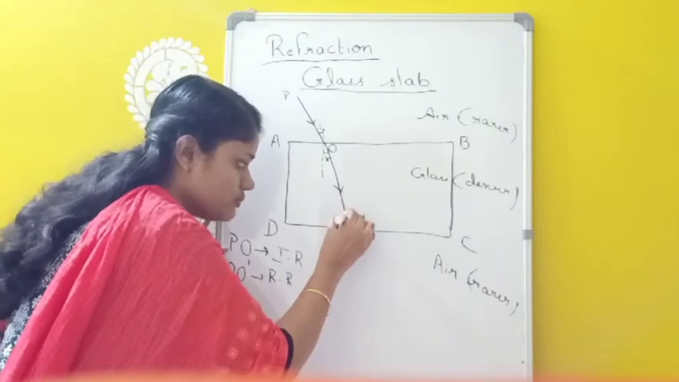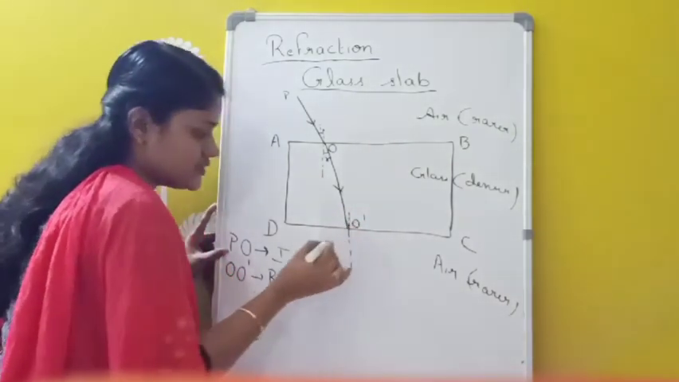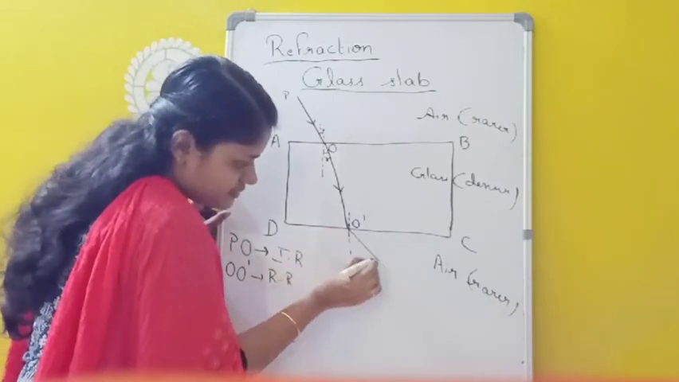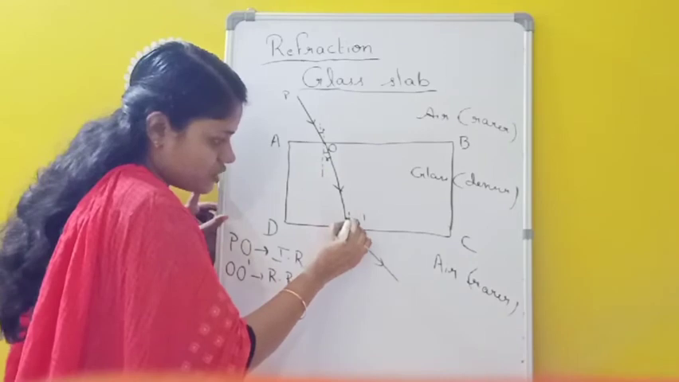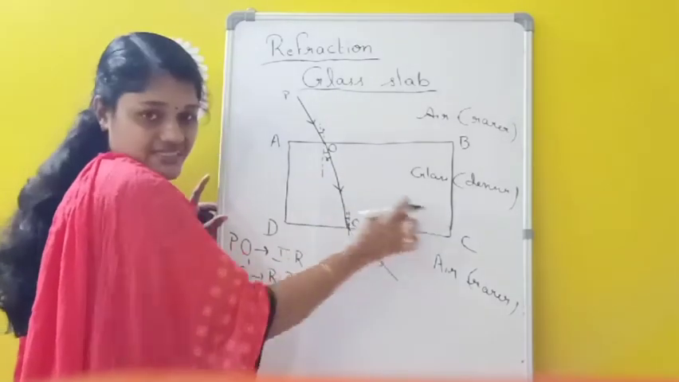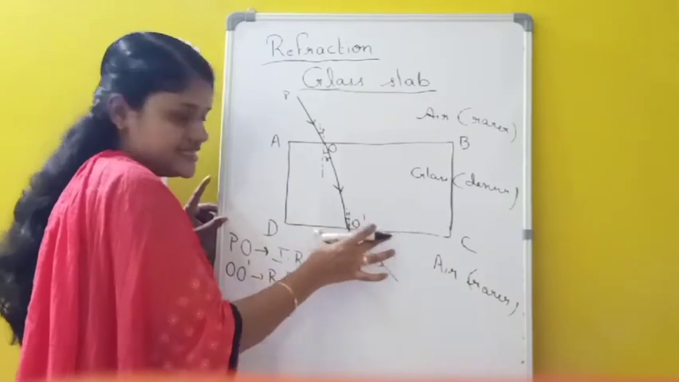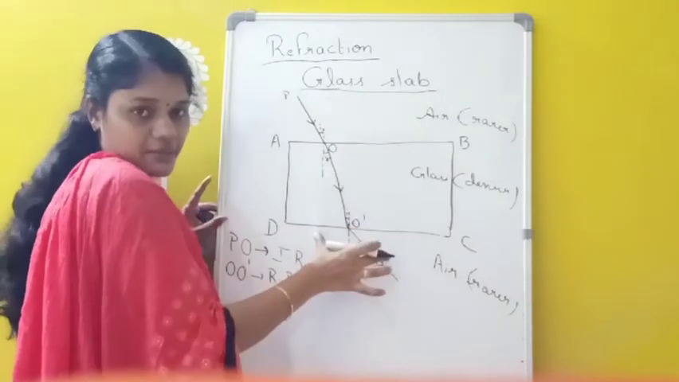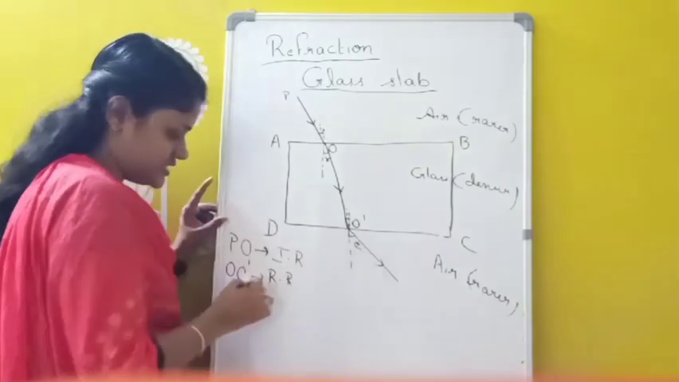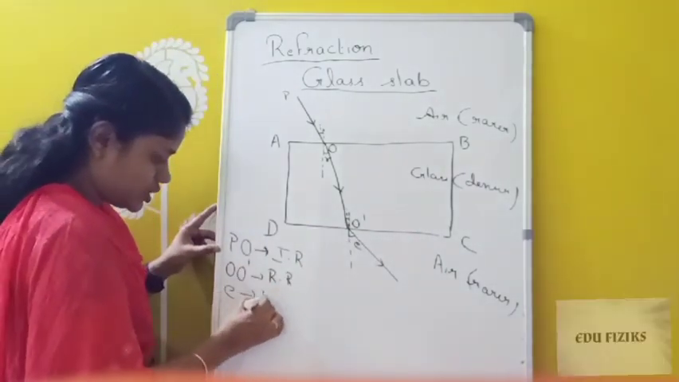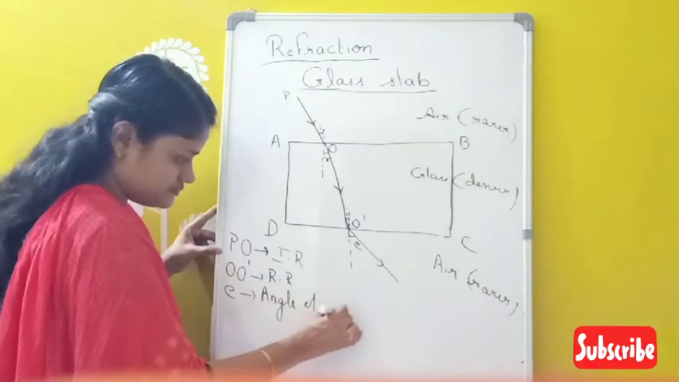So I am drawing a normal here first. It's a normal, okay, and this light ray is bending away from the normal, and this angle is taken as the angle of incidence in the second surface. So this I is the angle of incidence in the second surface, that is DC, the opposite surface of AB. And this final angle is called the angle of emergence. So E is called the angle of emergence.